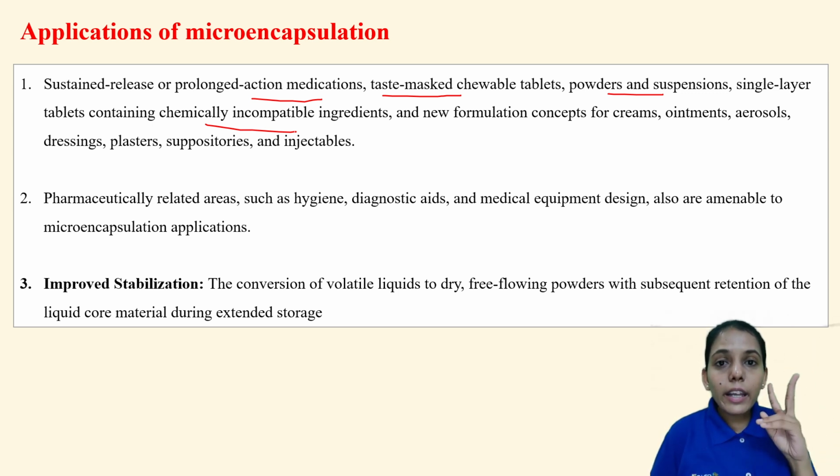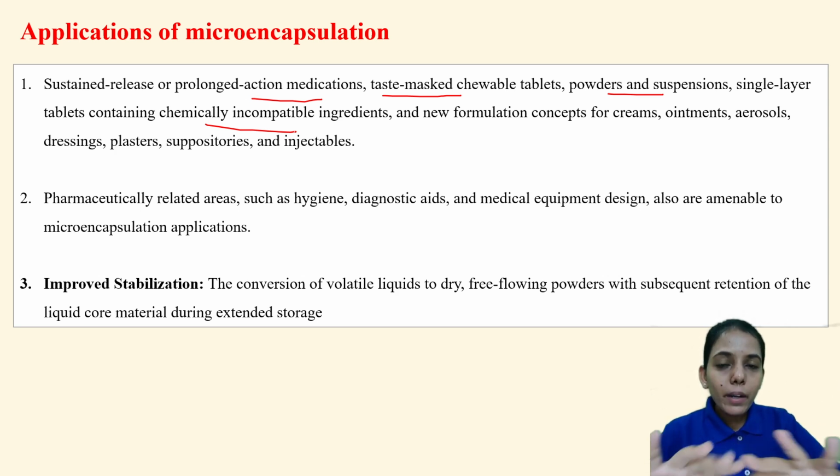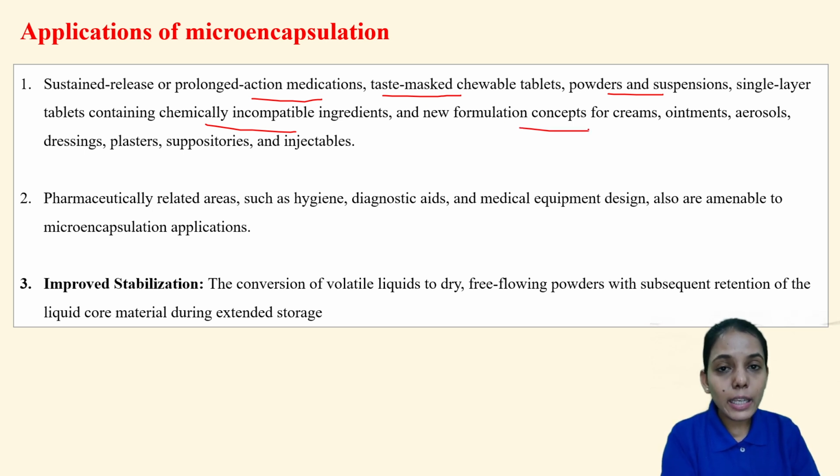So if they are incompatible with each other, we can use microencapsulation. One will be in the core material, the other in the coating material. So in a single tablet only, but chemically it will be separated. New formulation concepts for creams, ointments, aerosols, dressings, plasters, suppositories, and injectables. So these are the applications for microencapsulation.